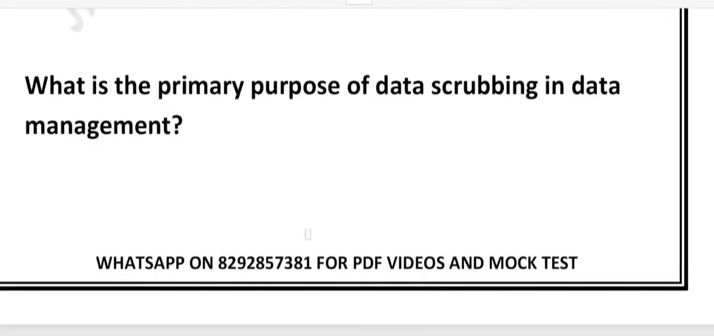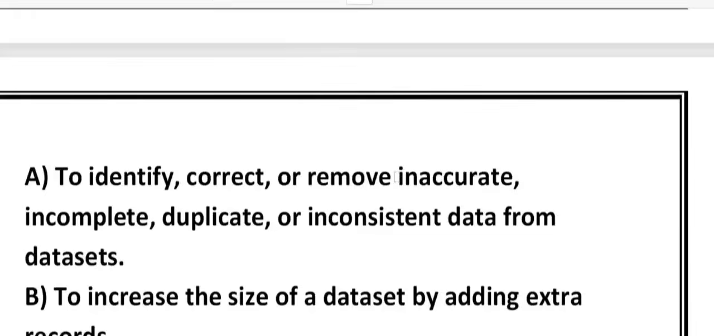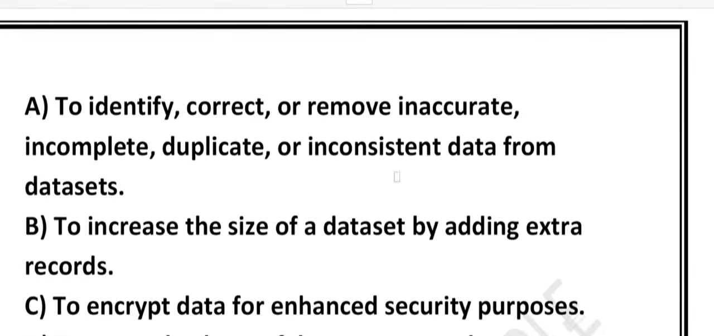What is the primary purpose of data scrubbing? The question is regarding data scrubbing in data management. Option A, to identify, correct or remove inaccurate, incomplete, duplicate or inconsistent data from the dataset. Option B, to increase the size of the dataset by adding extra records. Option C, to encrypt data for enhanced security purposes. Option D, to create a backup of data to prevent loss.